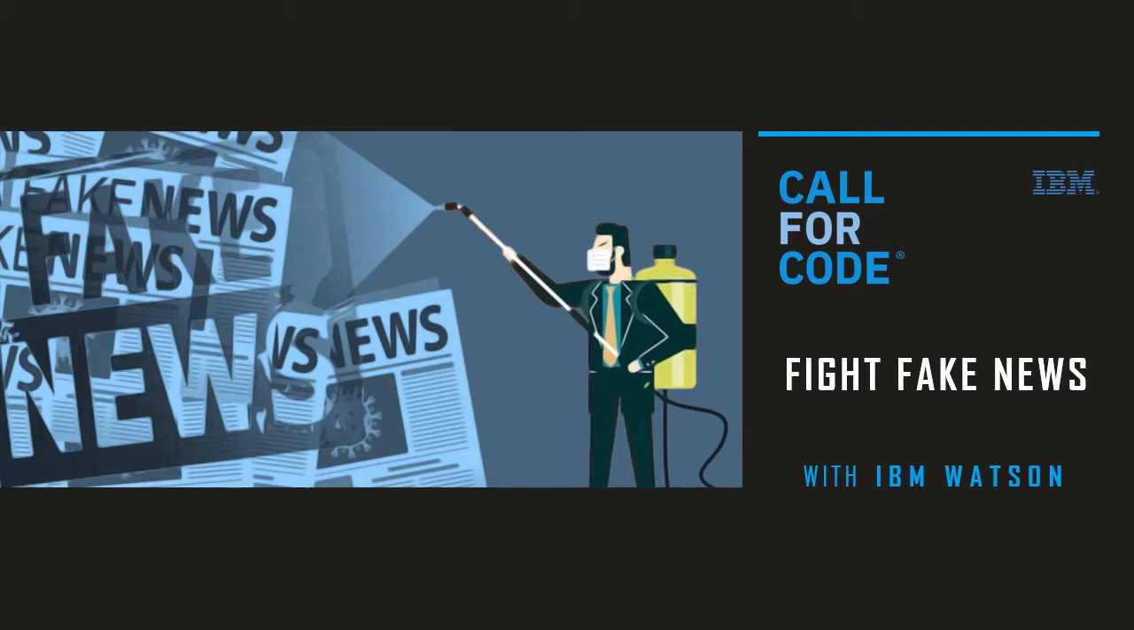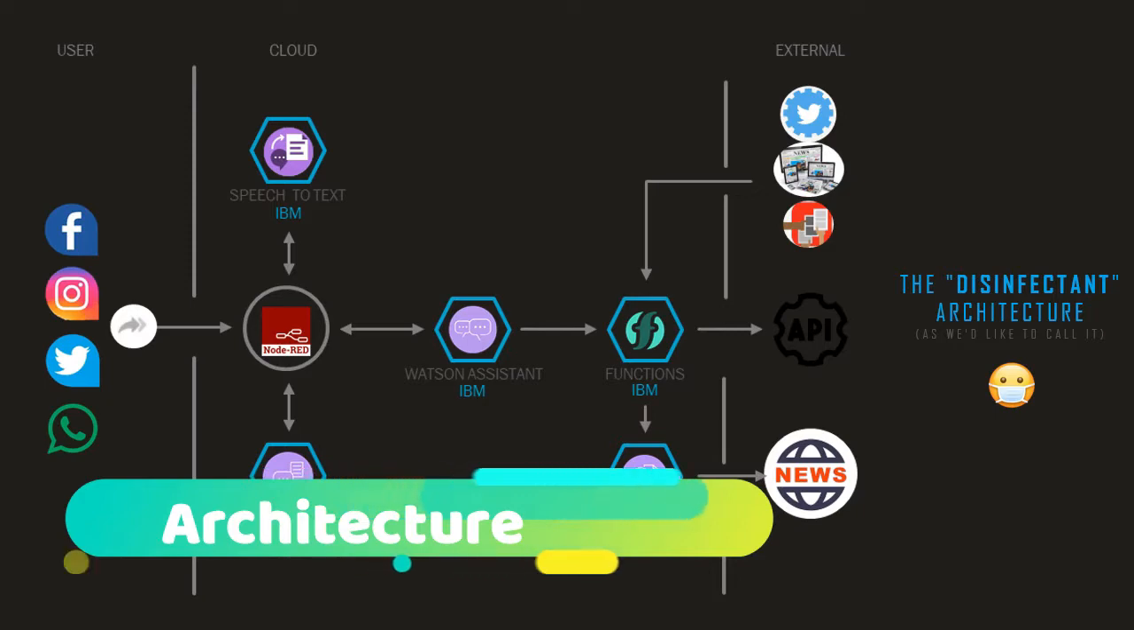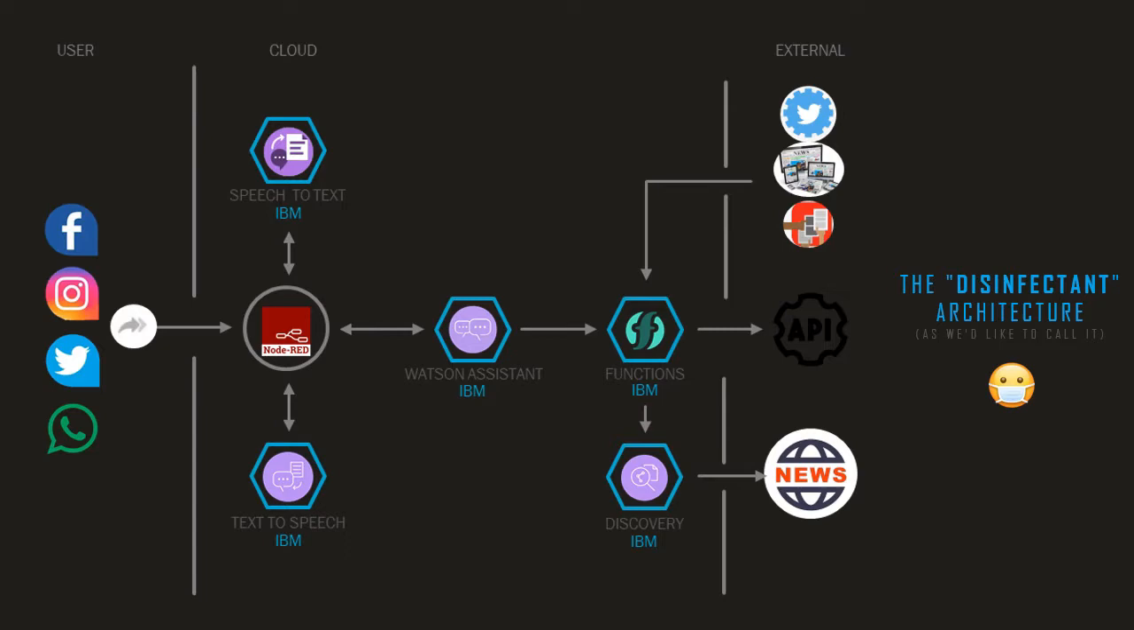So this is our submission for fighting the fake news with IBM Watson for Call for Code 2020. This is the disinfectant architecture, as we'd like to call it. And this gets a message. The user can forward a message to the IBM Watson chatbot, Watson Assistant, which uses IBM Functions to validate it using external APIs like Twitter, news APIs, and hand-curated information. For example, the fake news dataset, and also the COVID-19 API to get some facts, and also the Discovery News API to gather information from articles in real time.